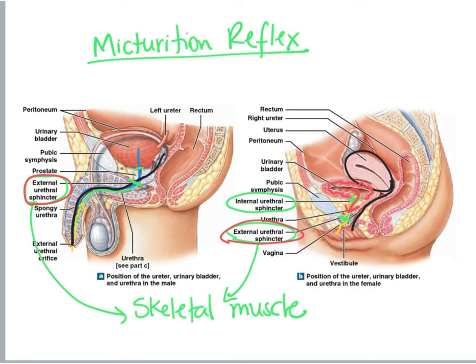And that's more or less the same situation we have with the internal and external anal sphincters. So the internal urethral sphincter, which is made up of smooth muscle fibers, relaxes, but we can squeeze the external urethral sphincter that's made of skeletal muscle fibers, and then we do not urinate when it's not appropriate.